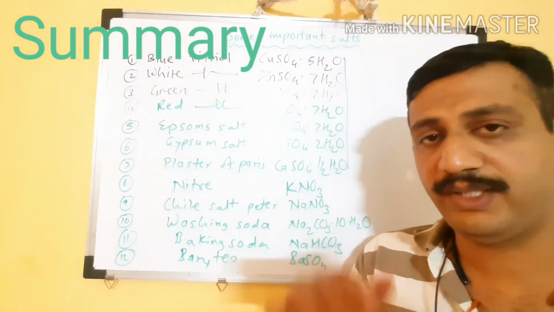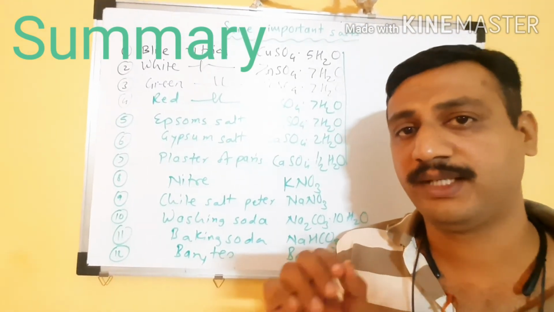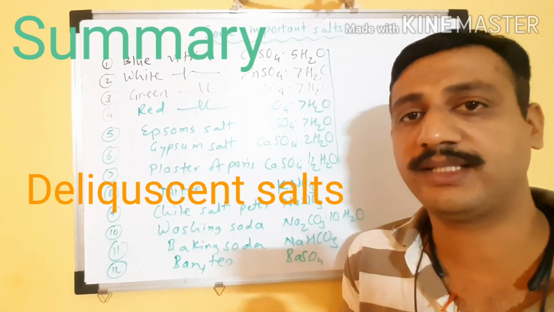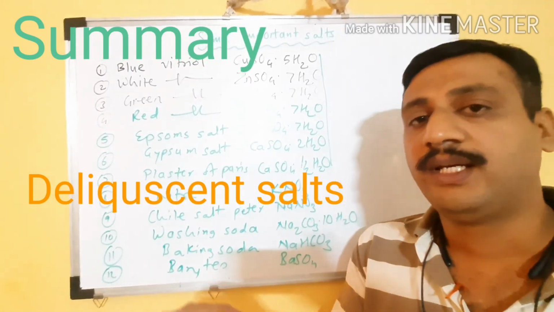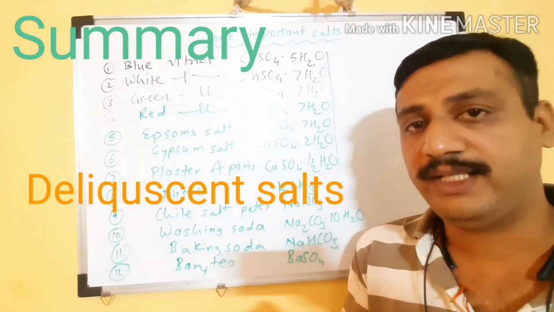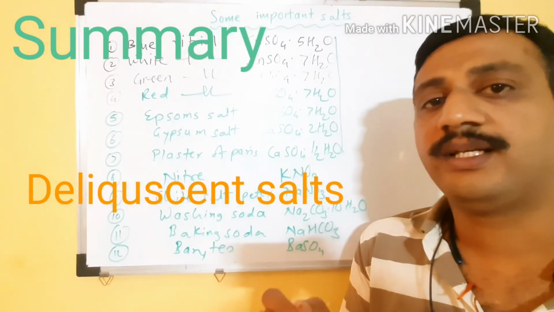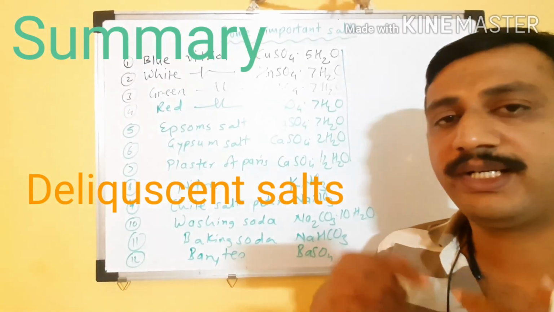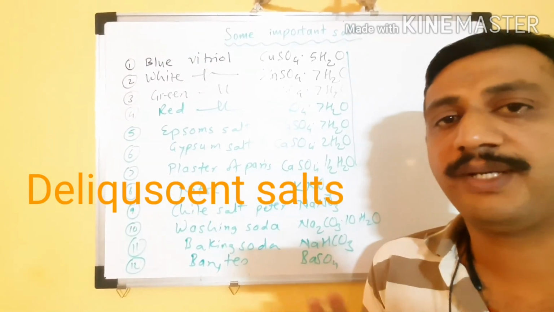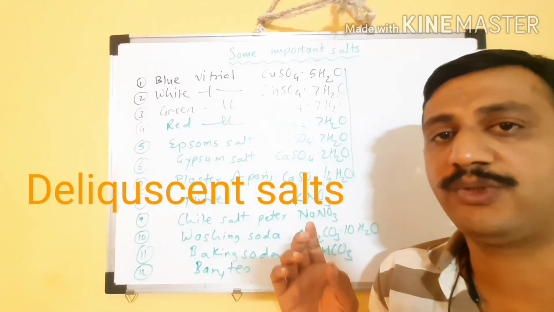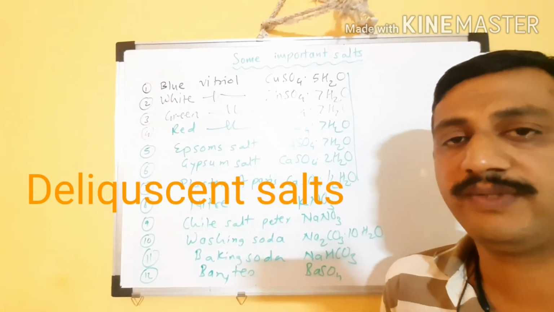And in the previous slides the definition of deliquescent salt was also given. Deliquescent salts are the salts which liquefy by absorption of moisture from the atmosphere, which get converted into their solution at room temperature by absorption of moisture. Examples: CaCl2, MgCl2, HgNO3 are deliquescent salts.